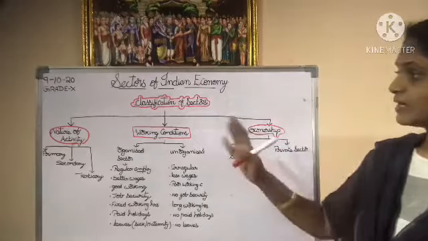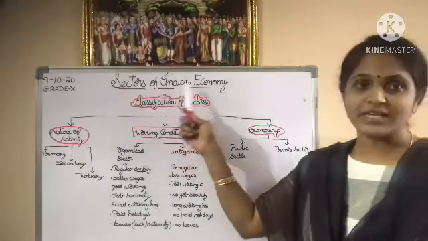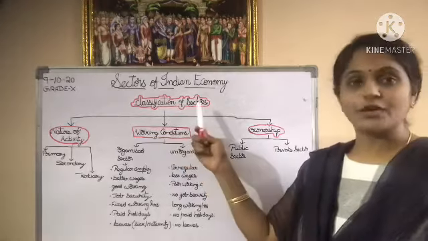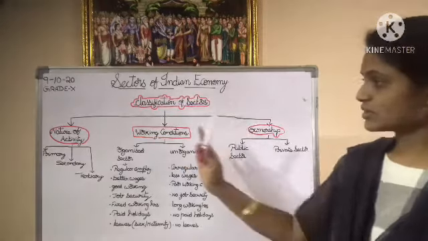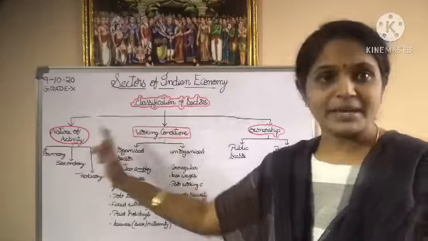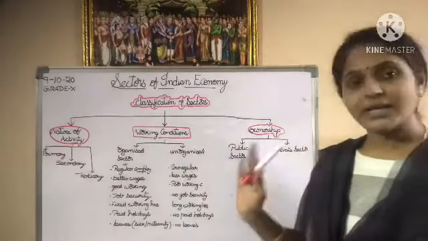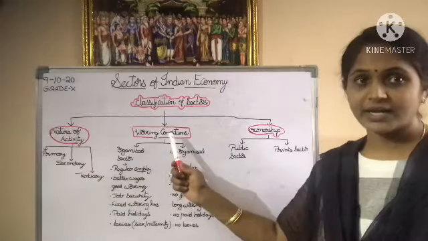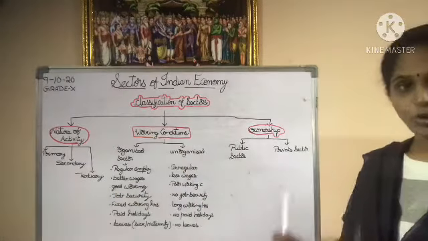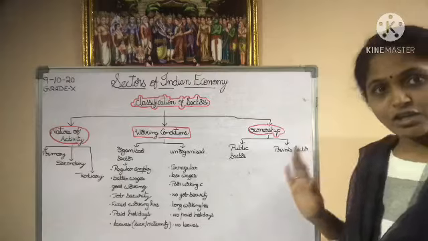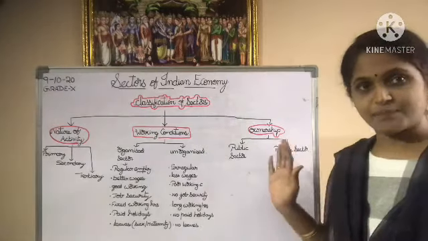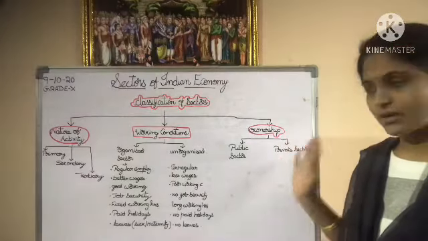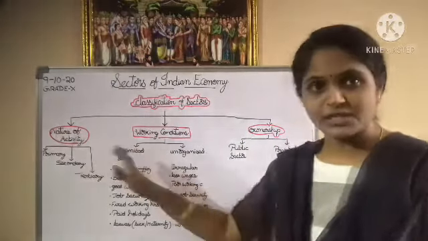Now here in the chapter Sectors of Indian Economy, we have basically read what is the classification of sectors. The sectors were classified basing on three characteristics. What are they? The first is the nature of activity, the second is the working conditions, and the third is the ownership. Ownership part I did not explain to you, and it is not there for the exam, but for your overall view I have just written the ownership over here. Today let us discuss only these two.